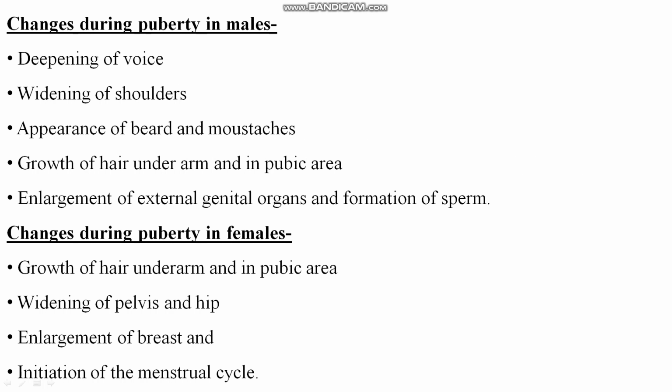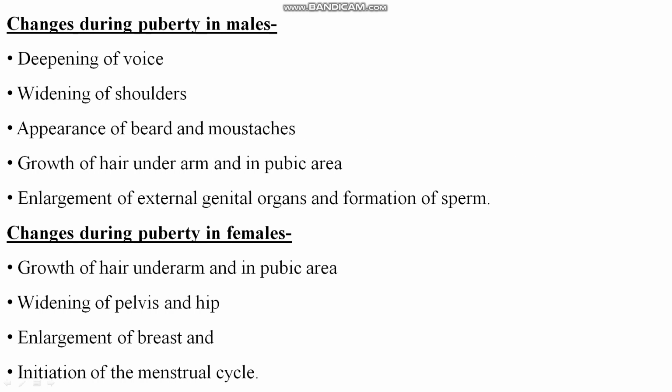Now, changes during puberty in males. In males, at the time of secondary sexual maturity, the characteristics are deepening of voice, widening of shoulders, appearance of beards and mustaches, growth of hair under arm and in pubic area, enlargement of external genital organs and formation of sperm.